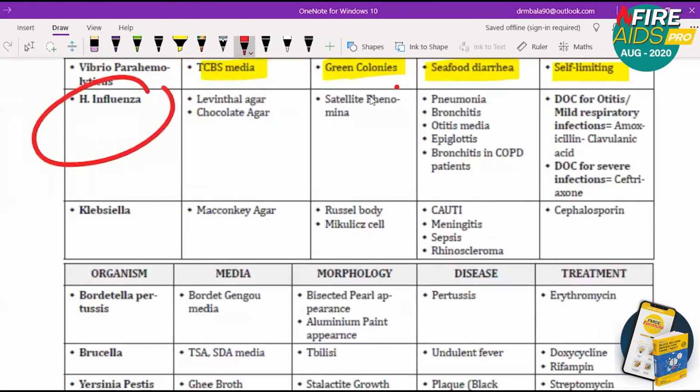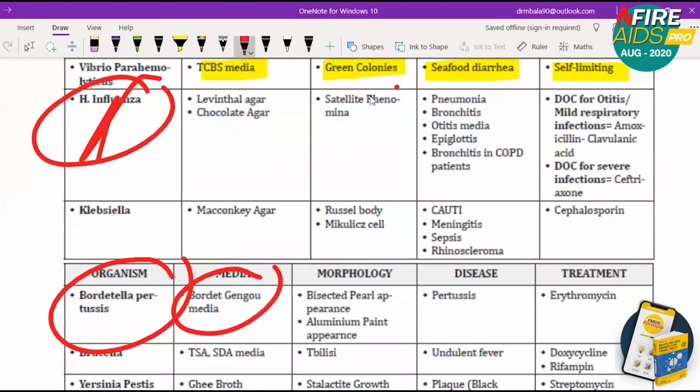H. influenzae. Oh, sorry, we are done, right? Bordetella pertussis. For Bordetella pertussis, Bordet-Gengou media is used. Bisected pearl appearance. It causes pertussis. And aluminium paint appearance. So you need to remember Bordetella